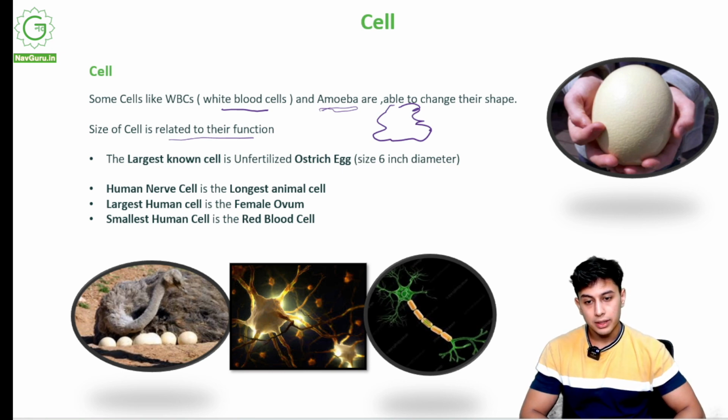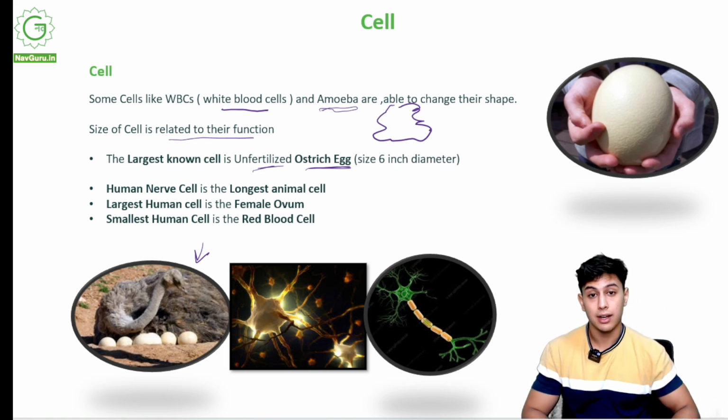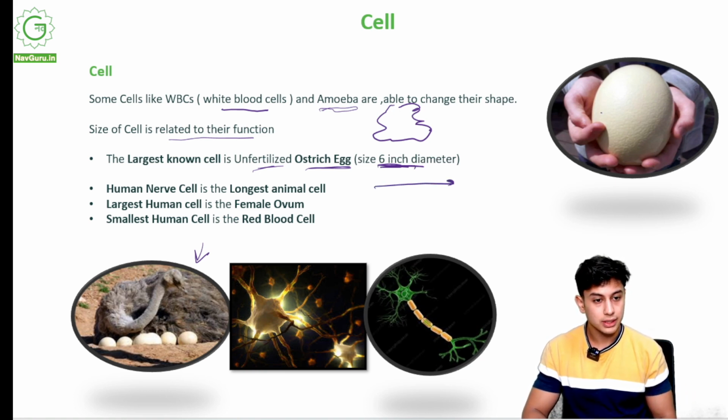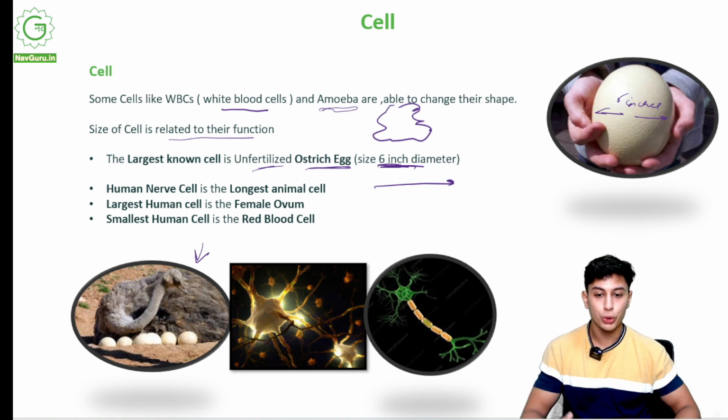Alright, the largest known cell is the ostrich egg, the unfertilized ostrich egg. So this is an ostrich, you can see over here, it lays eggs. This egg is a single cell, and it is 6 inches in diameter. It is 6 inches wide from here to here. It is a very big cell. It is the biggest cell known to us.